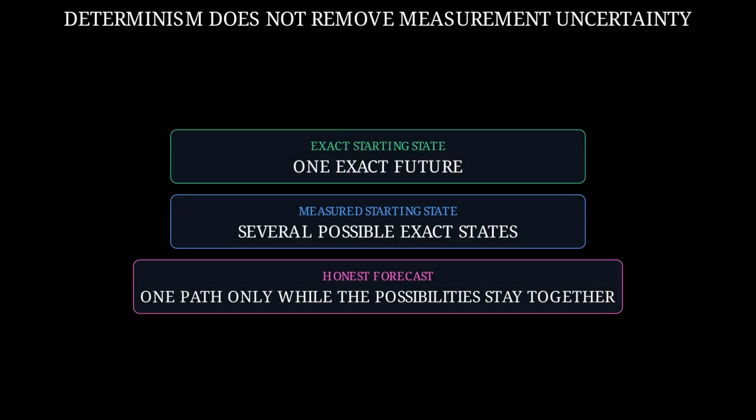Nothing random was added. Each exact starting state still has one exact future. The limit comes from what we know, because one measurement corresponds to several possible states. A physics engine can make a trustworthy short-range forecast, but it must stop treating one path as certain after those possibilities have separated. More computing power solves the scale problem. It does not erase measurement uncertainty.